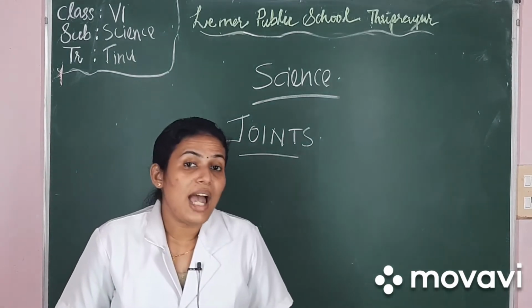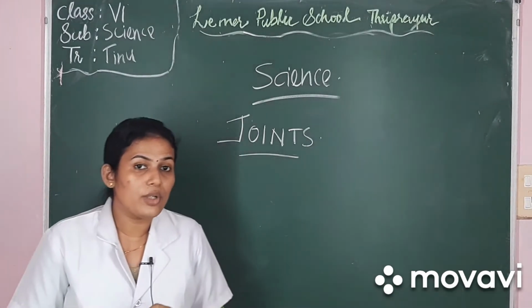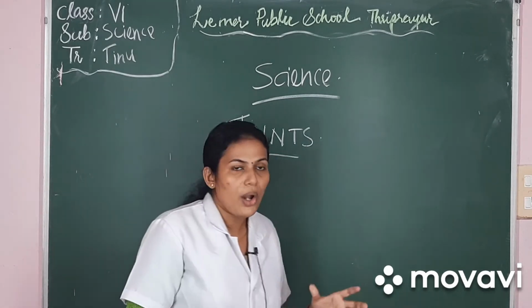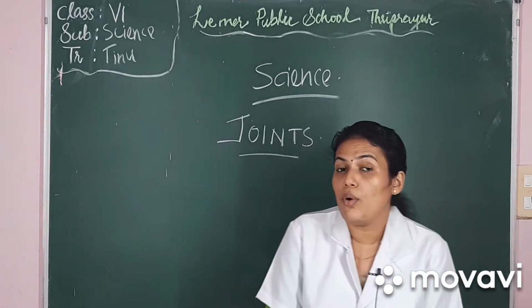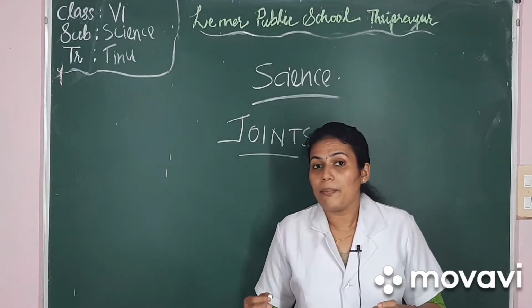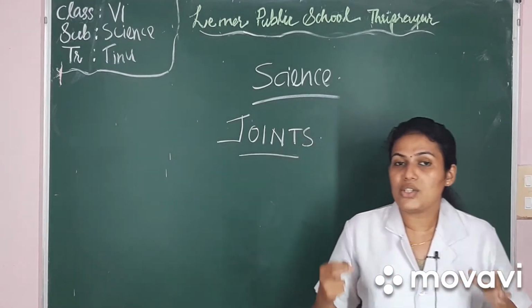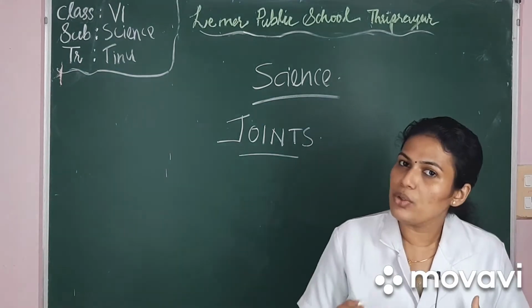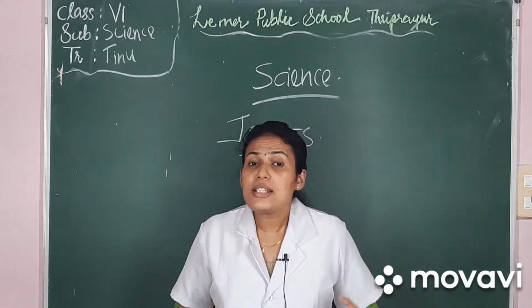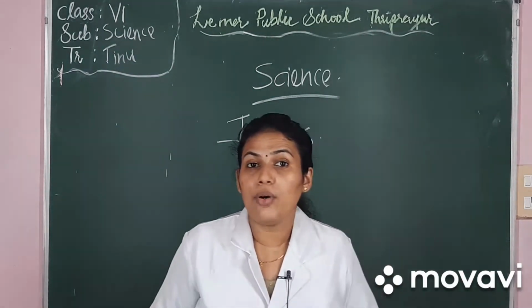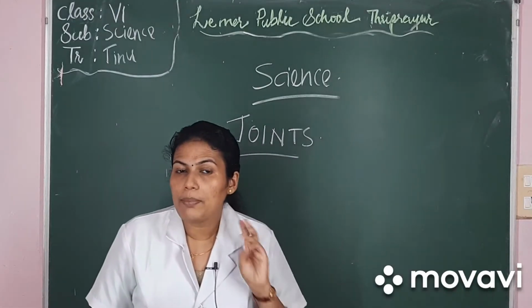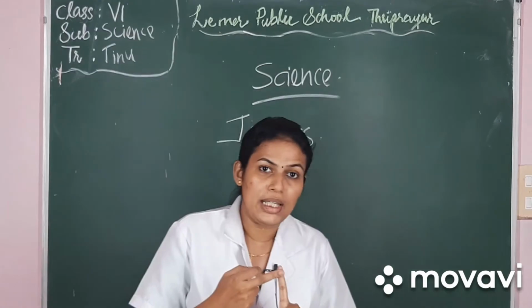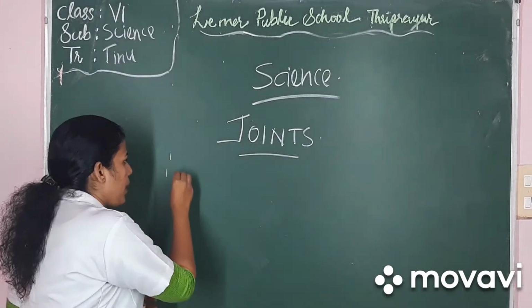So when you did that activity as homework, you have noticed that there are joints in your body which are not movable and which are movable, and some part of your body are just slightly movable. Do you notice? Yes, it is because there are three types of joints in your body. So the first one is immovable or fixed joints.